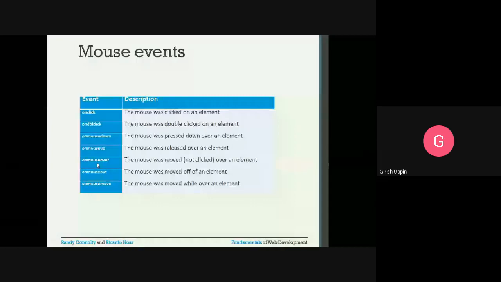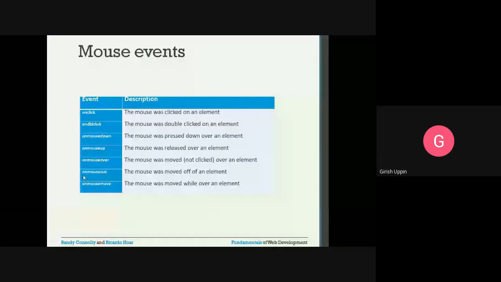On mouse out means the mouse was moved off an element: when the mouse goes out of that particular element, this event is triggered. Then on mouse move, the mouse was moved while over an element. Whenever we move the mouse on any element, this event will get triggered.